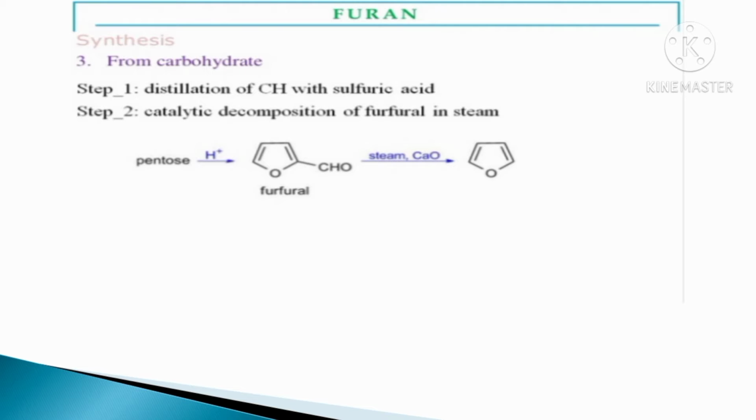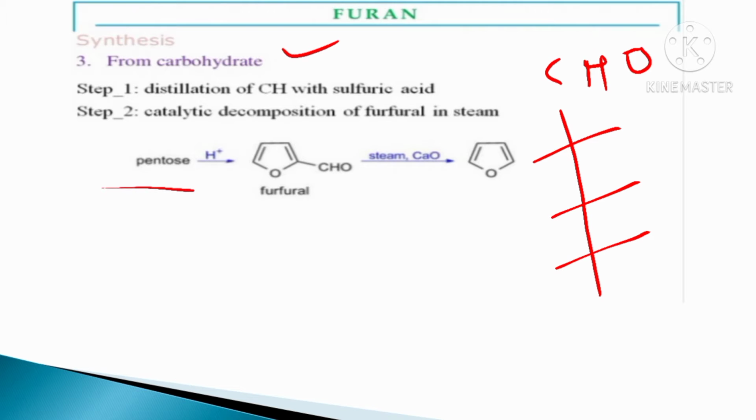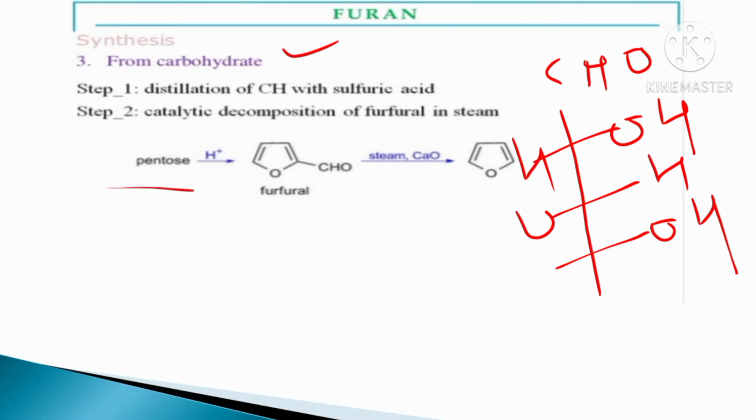Next, synthesis of furan from carbohydrate. Pentose is a carbohydrate, and the structure of pentose is OH, H, OH, H, OH, H and CH2OH.